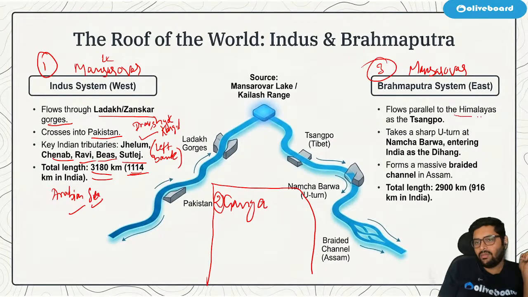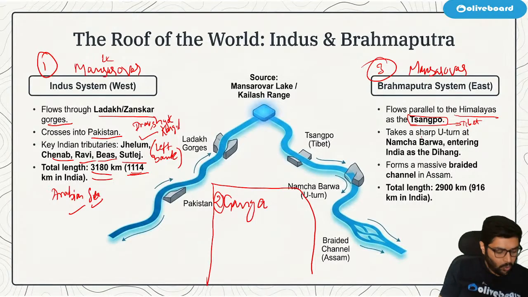It flows parallel to the Himalayas and in Tibet, it is known as Sangpo. The name is Sangpo. Okay. In my classes, I usually teach this way. I do reverse engineering in my batches.